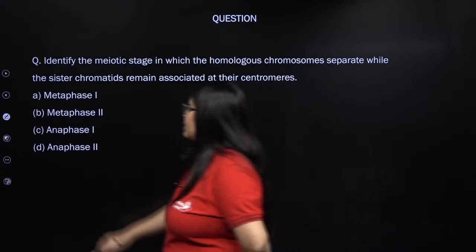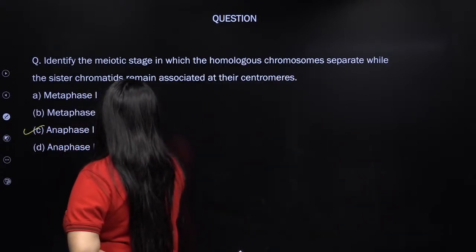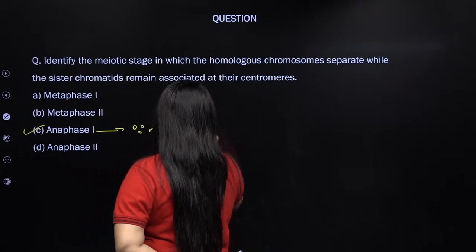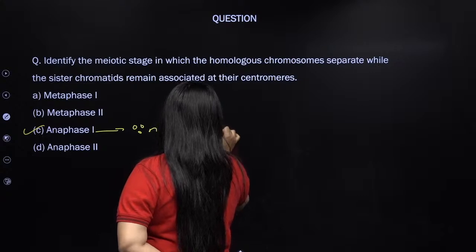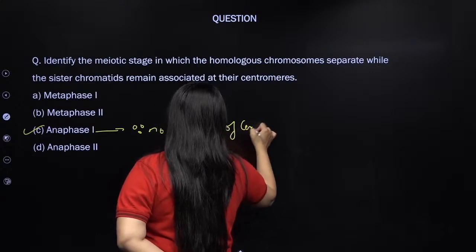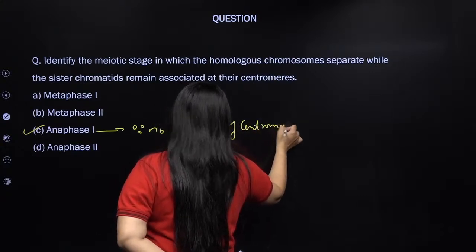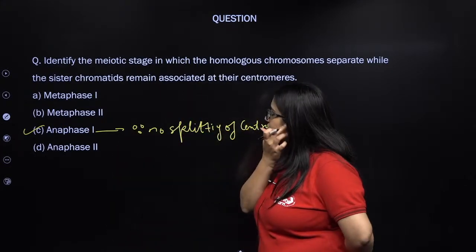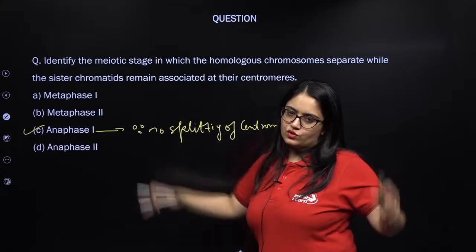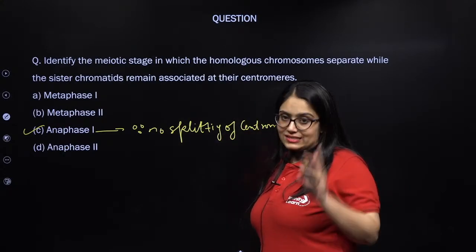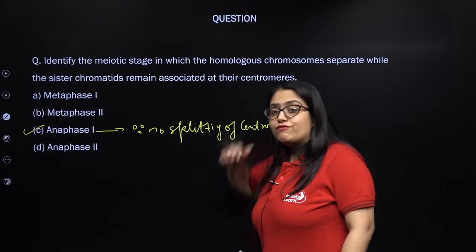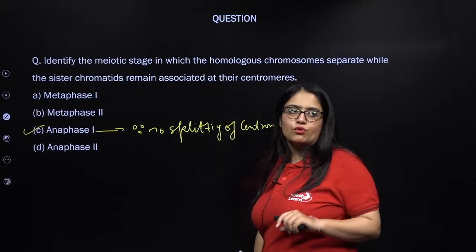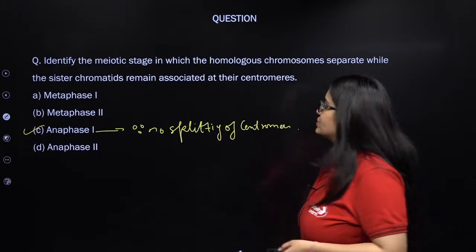That's absolutely correct. In anaphase 1. Why? Because no splitting of the centromere takes place. That's the reason why sister chromatids still remain attached to the centromere and only the homologous chromosomes that came together during zygotene of prophase 1 will finally get separated. Remember, the separation started in diplotene of prophase 1. Next question.